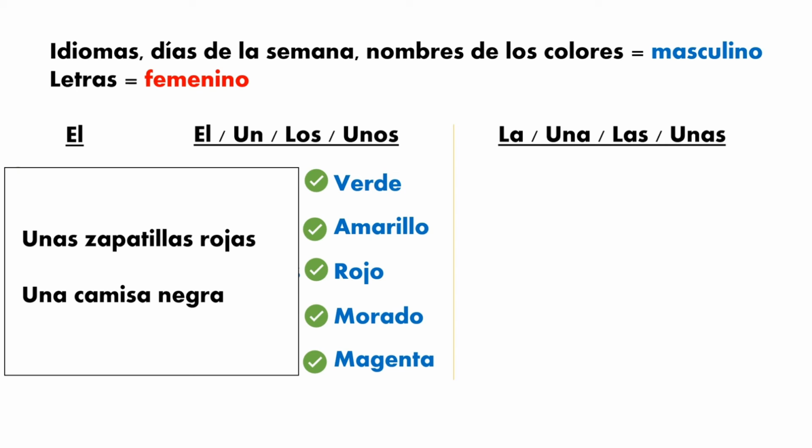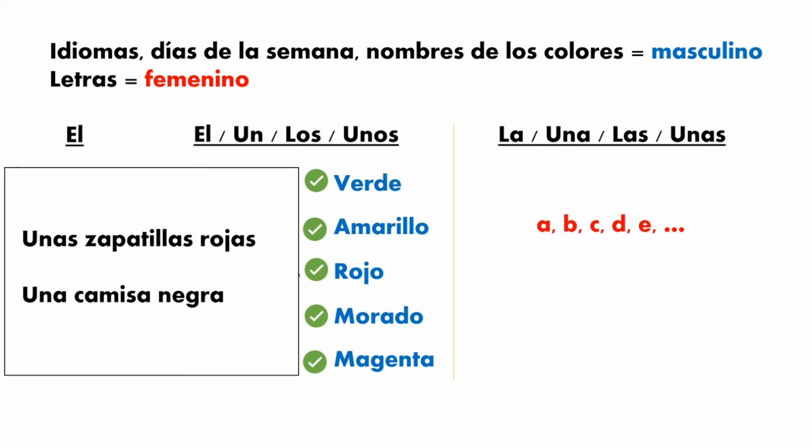That's why we use unas zapatillas rojas. The same for the next example, una camisa negra. The color negro is in this case feminine, negra, because we are talking about the camisa, and camisa is a feminine word. Una camisa negra.